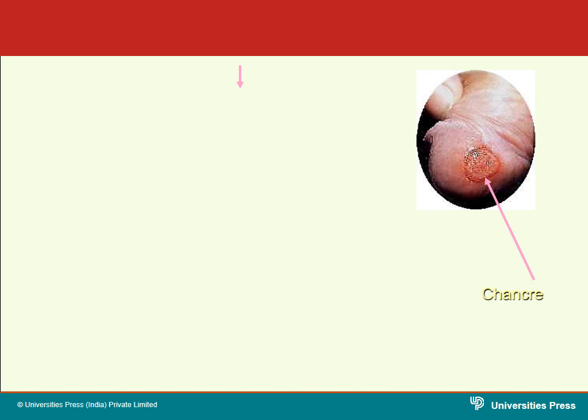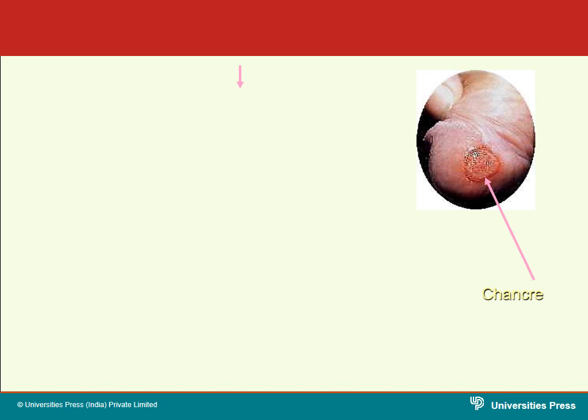So in this picture you are able to see the chancre. It is seen in the glans penis. It is a superficial one and it is hard in nature. You will see multiple organisms in this lesion, which are multiplied at the local site.